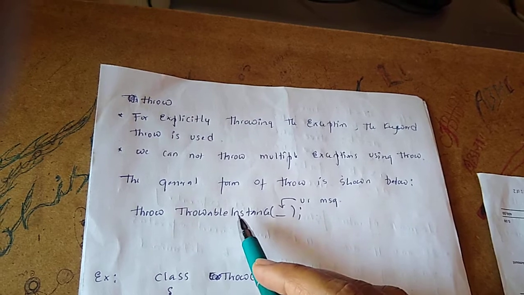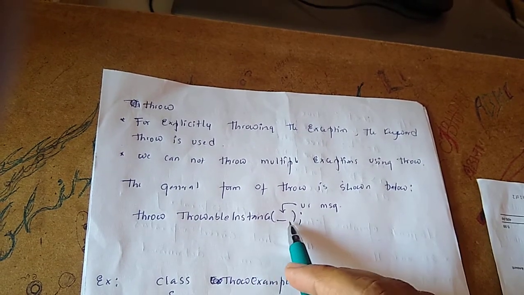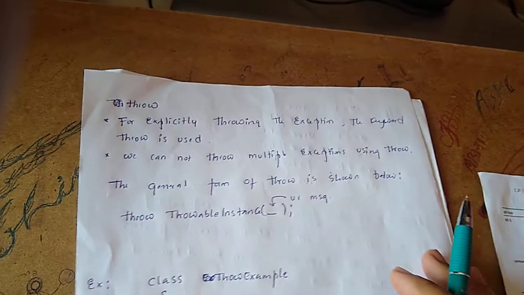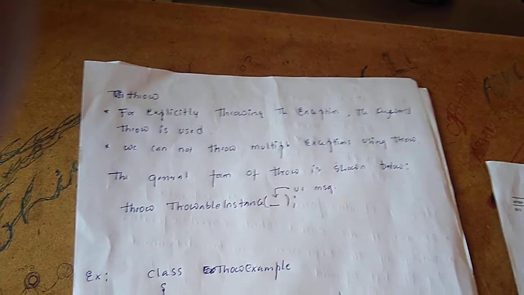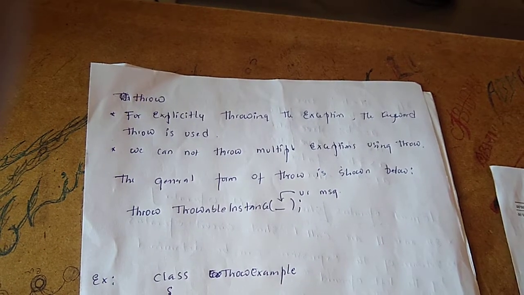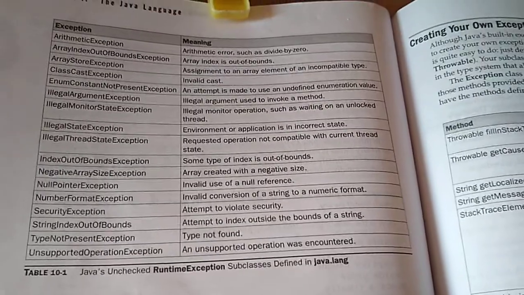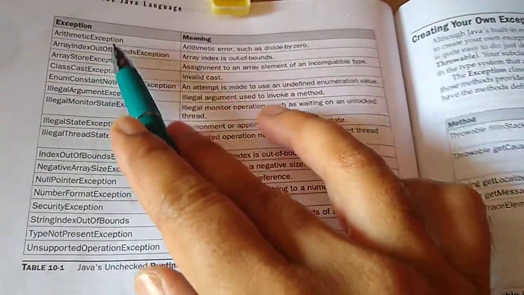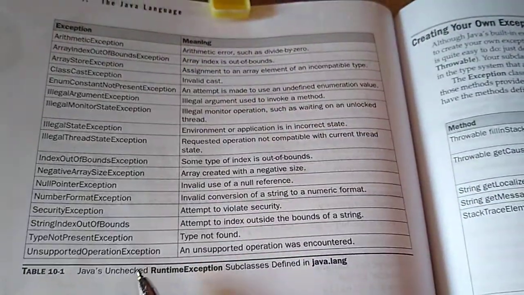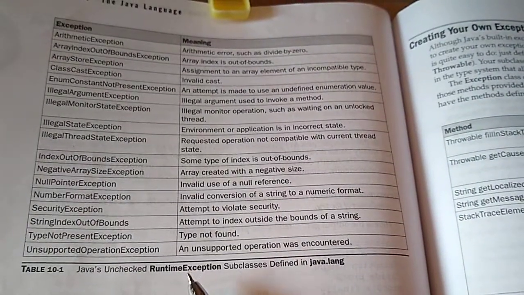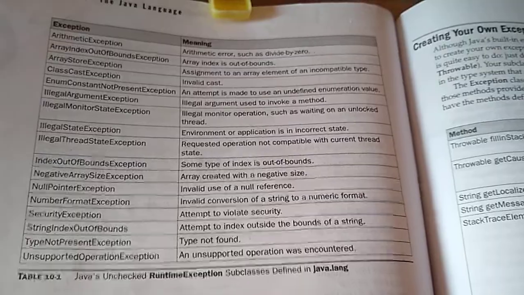Next is a throwable instance, and next you can specify a message. For throwable instance, we have so many types of exceptions. I'll give the table; just copy that table as it is. In the throwable instance, you can write ArithmeticException or any one of these. These are the different types of exceptions, which we call runtime exceptions. Just copy this table as it is.